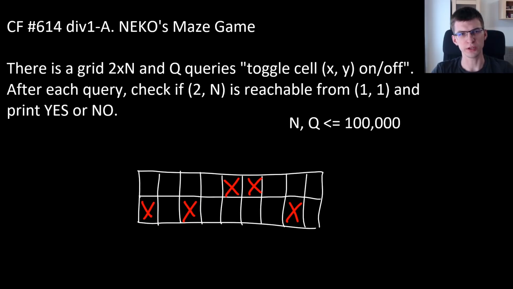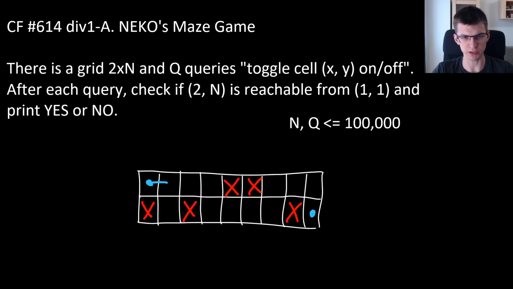In the Codeforces problem, NEKO's Maze Game, there is a grid with height 2 and width n. We start in cell (1,1), want to reach the opposite corner (2,n), and we want to say if it's possible to get there without visiting forbidden cells.